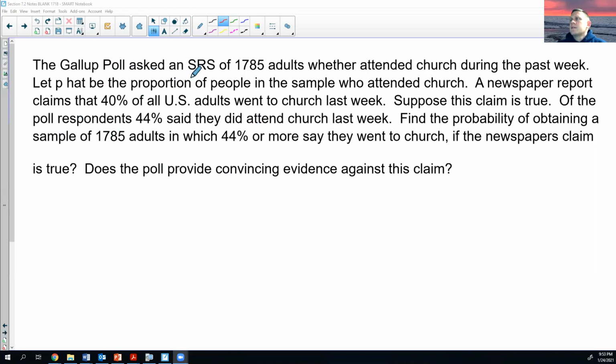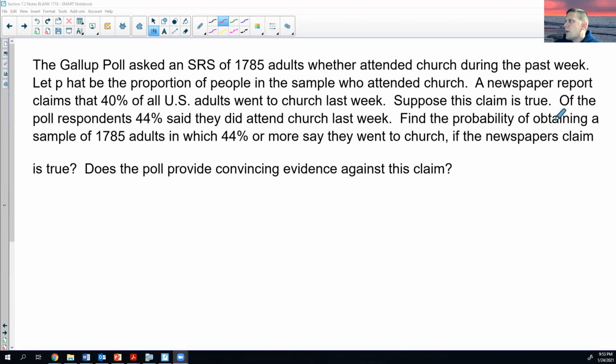So the Gallup poll asked a simple random sample of 1,785 adults whether they attended church during the past week. Let P hat be the proportion of people in the sample who attended church. A newspaper report claims that 40% of all US adults went to church last week. Suppose the claim is true. Of the poll respondents, 44% said they did not attend church last week. Okay, so the poll said 44%.